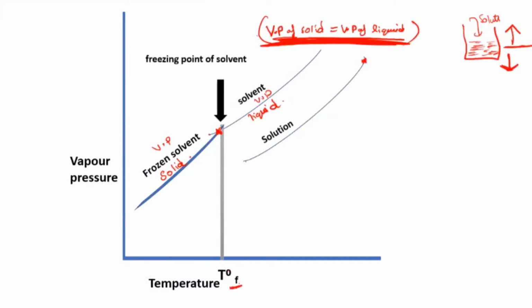If you're talking about water, water in the liquid state and water in the solid state, when both of their vapor pressures become equal, that temperature will be 0 degrees Celsius. You know what the freezing point is, 0 degrees Celsius. So at 0 degrees Celsius, you will see that these two vapor pressures become equal to one another.